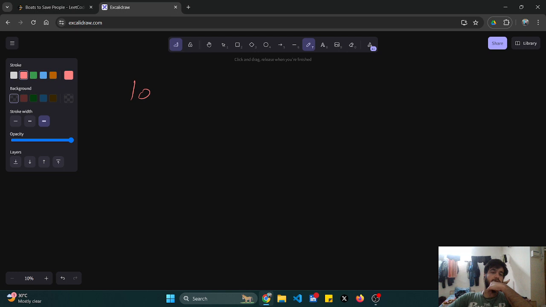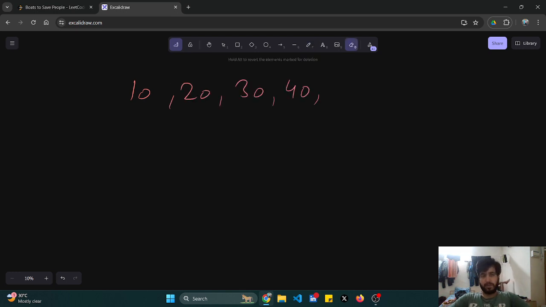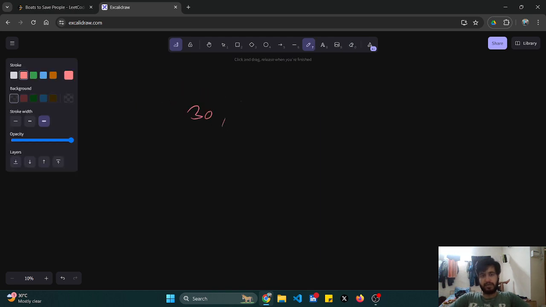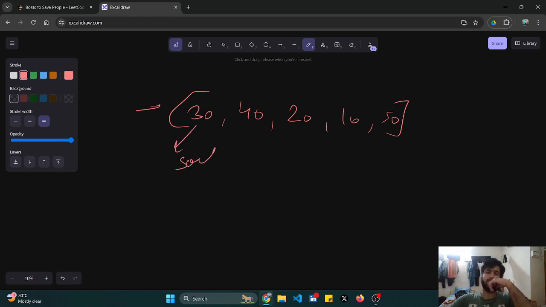For getting the maximum and the minimum together, suppose these are my persons with the weights 30, 40, 20, 10 and 50. I have to segregate the lowest ones and the highest ones together. What can I do? Yes, sort them.